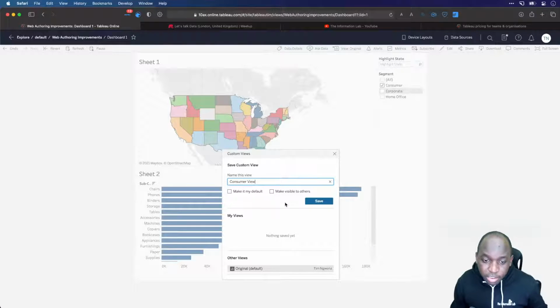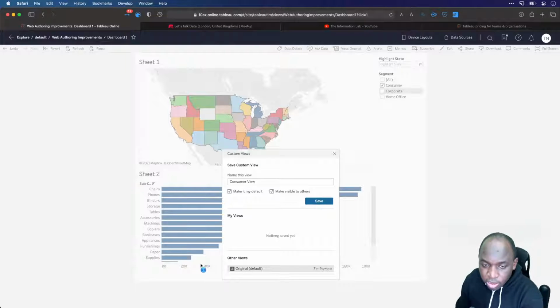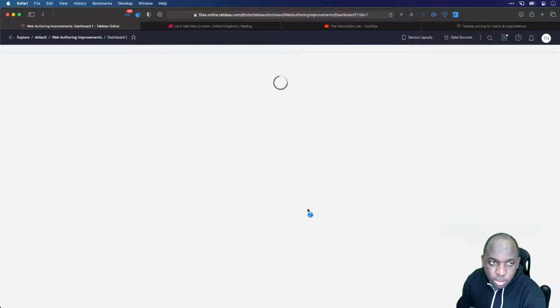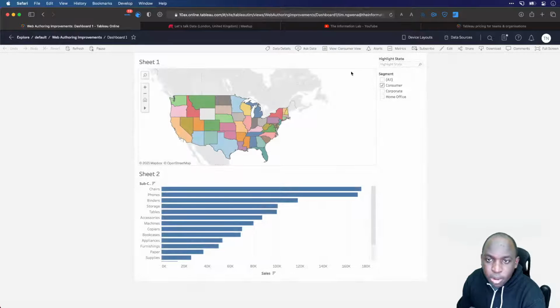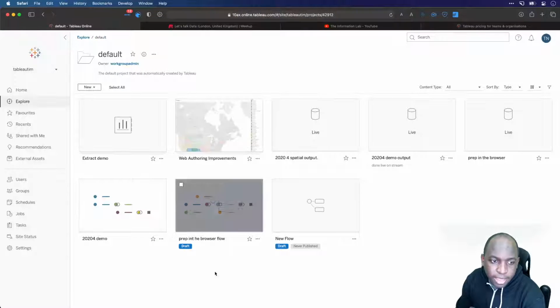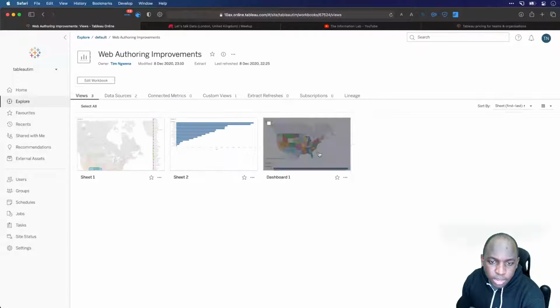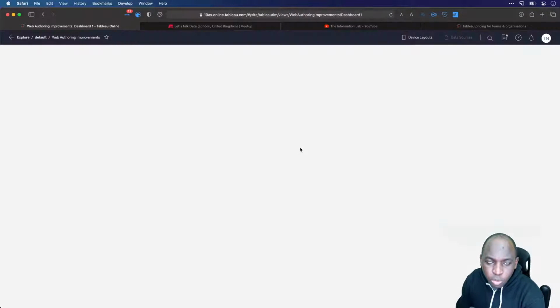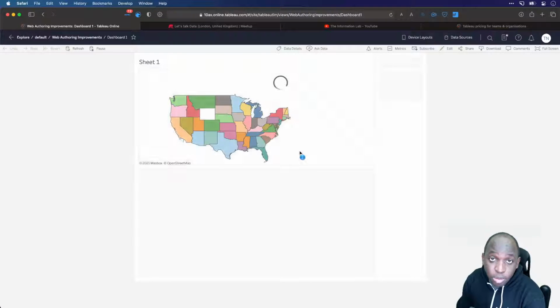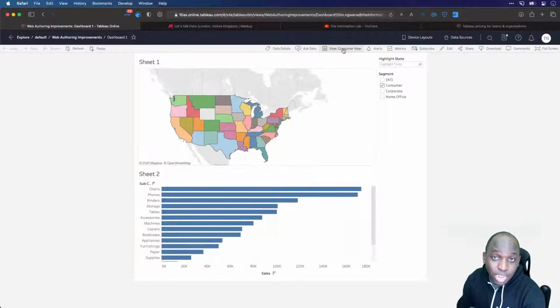What this does is actually remember this setting for me. If I choose to make it my default, and make it visible to others, that means others can see that I've created this consumer view and they can use it too. So when I hit save, notice two things. Number one, the view will refresh. Number two, the default view that I'm looking at now is consumer view. So if I was to go back to default and then go back into web authoring improvements and go to this dashboard, what it will take me to is my consumer view by default because I selected that option before.